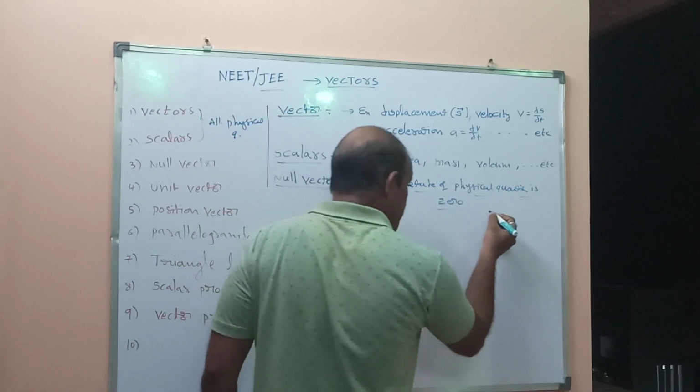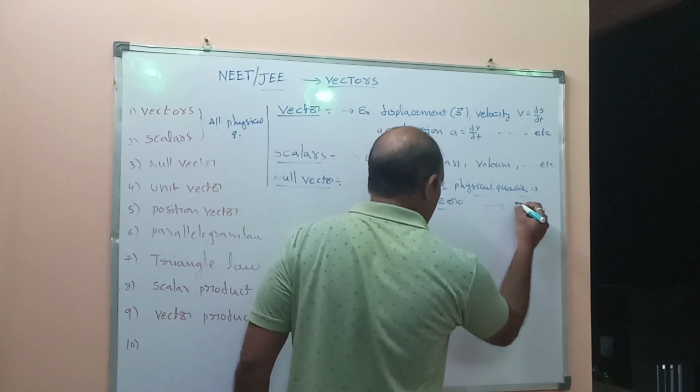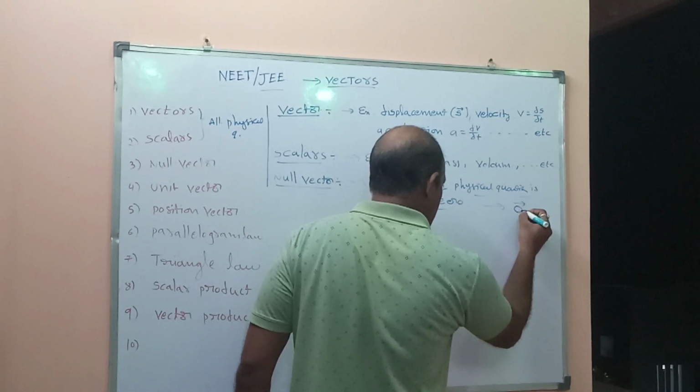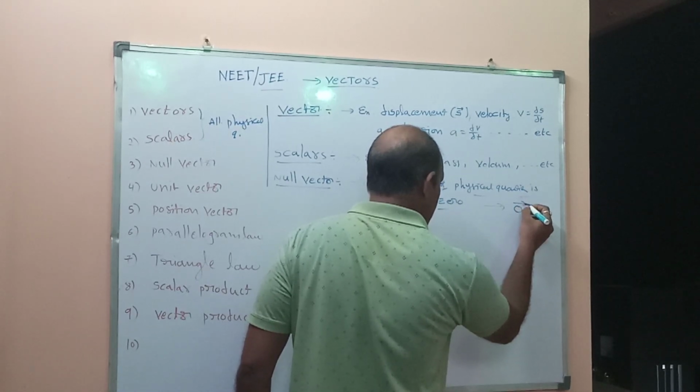It is denoted by O bar. So O means zero magnitude, but direction does occur.